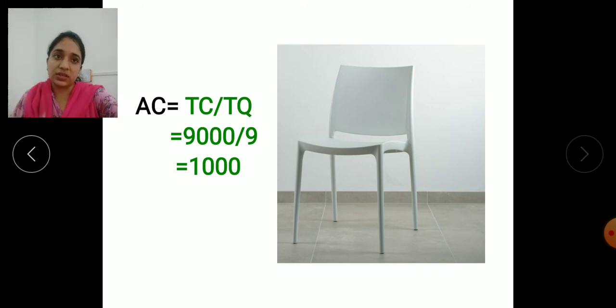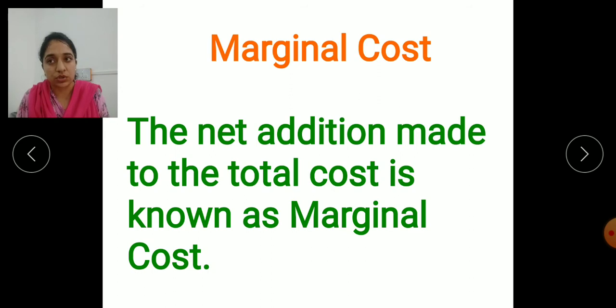The next one we'll see is marginal cost. So what do you mean by the term marginal cost? Marginal का meaning है that is the additional cost. जो भी उनका कॉस्ट होगा प्रोडक्शन का, उसमें अगर एक और यूनिट प्रोड्यूस किया गया, जैसे हमने अभी एग्जांपल देखा था चेयर्स के रिलेटेड. सो 9 चेयर्स वर प्रोड्यूस्ड, एंड इफ आई विल से दैट आई वांट टू प्रोड्यूस 1 more chair, that is the 10th chair, then what will be the cost of that 10th chair? That we are going to study here in the marginal cost.